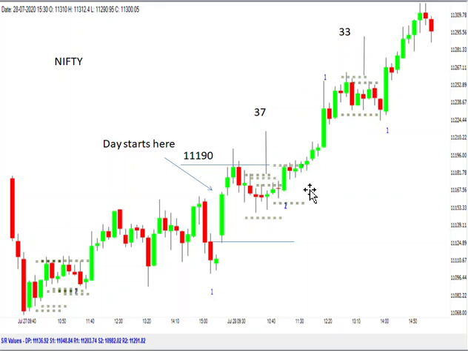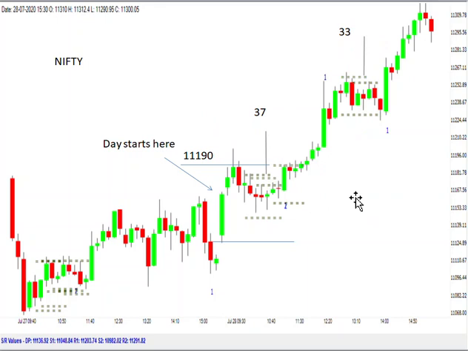So this was a perfect day. I had to do nothing but wait for these trading ranges, put a stop to buy, put a stop to protect myself, put a target, and that's it. Another trading range, buy here, put a stop here, put a target here, and luckily for me I got it. Now I made about 70 points in these two trading range breakouts.